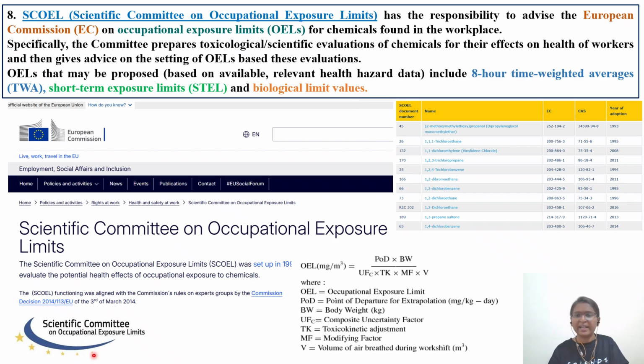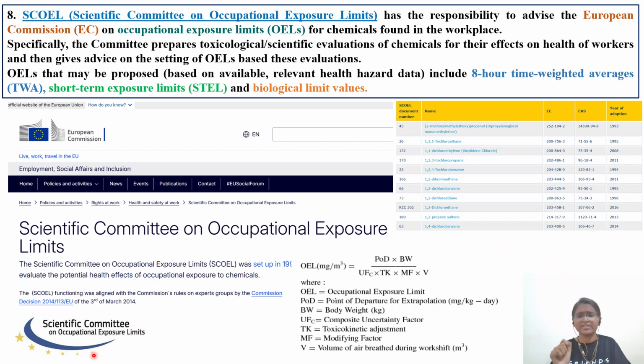So we have the 8 hour time weighted average. As I told you, a worker should not work more than 8 hours in a day. Once the shift is completed, he has to exit that particular work area. The second one is the short term exposure limit. There are certain chemicals which are highly dangerous, for example nitric oxide, sulfur dioxide or cyanide. If you are working with that particular hazardous chemical, then the exposure limit should not extend even up to 8 hours. It should be a short term exposure limit. You finish the reaction, finish your work, and exit that work area, environment or safety cabinet.